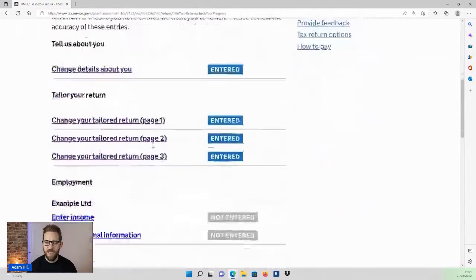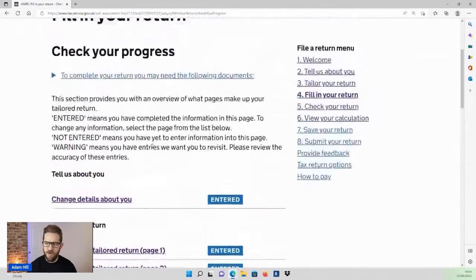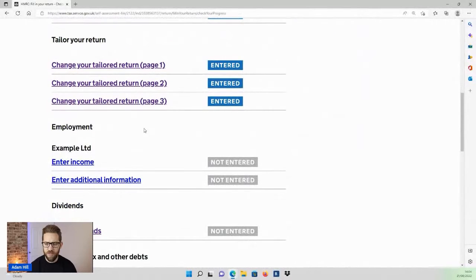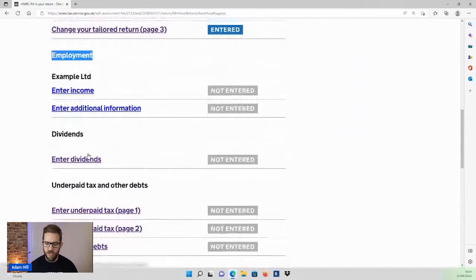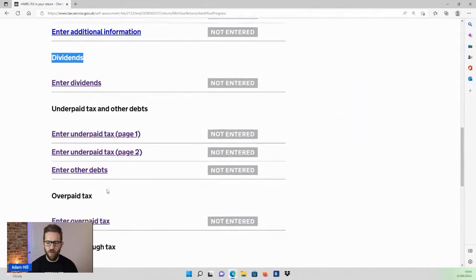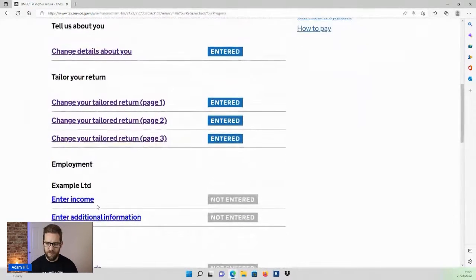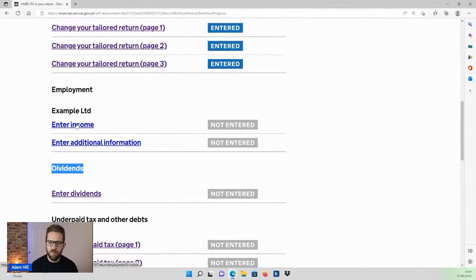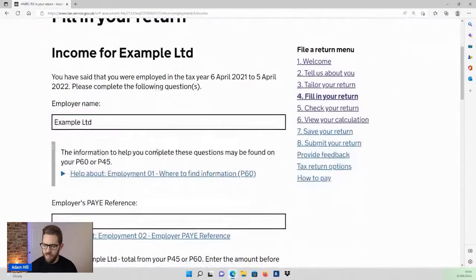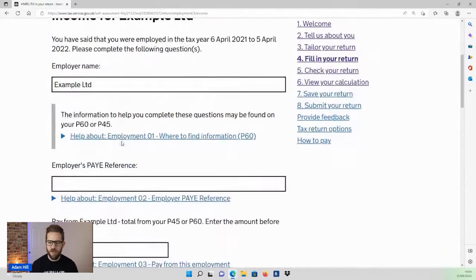And you can see here that we've now generated the relevant sections of the return. So it's only asking us for our employment income, which is our directorship, and dividends, along with the usual standard sections that we have to complete. So we can then jump to the first section that is uncompleted, which is our directorship.